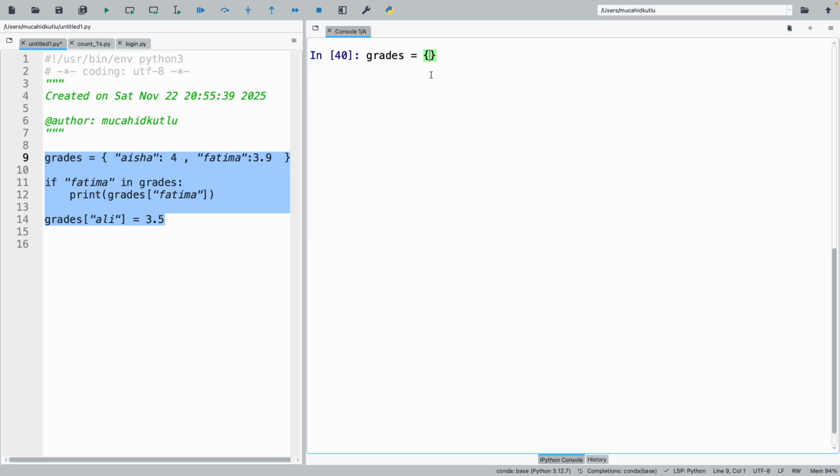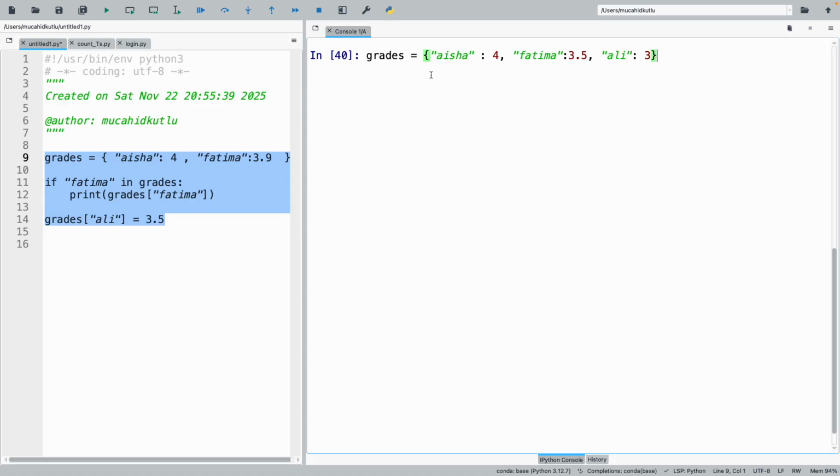Now I would like to keep the students' grades. So as an index, I will use their name. I could also use their QID number, whatever you think is suitable, and then their corresponding score. Aisha is 4, Fatima is 3.5, I don't know, and Ali is 3, and so on.